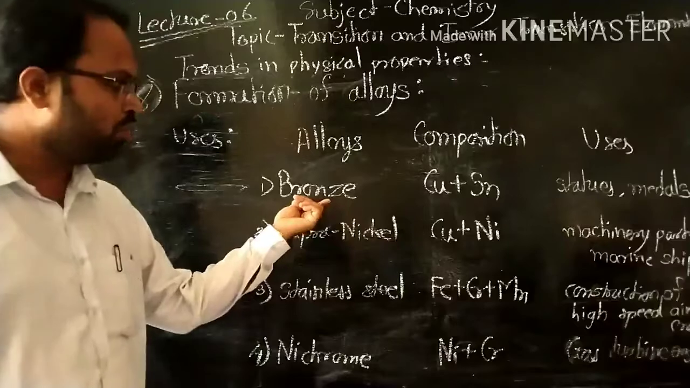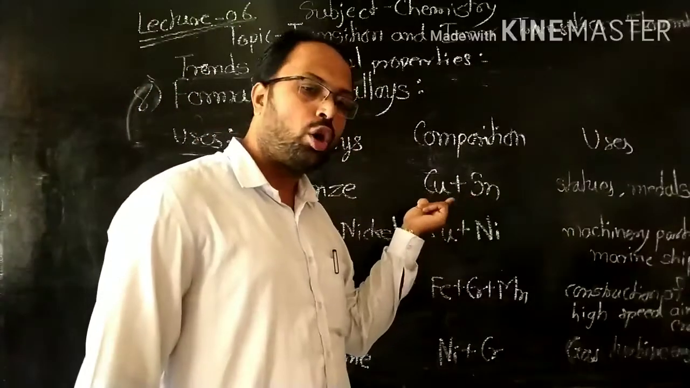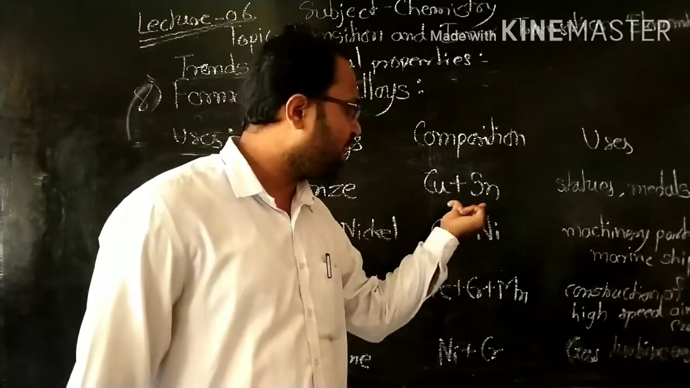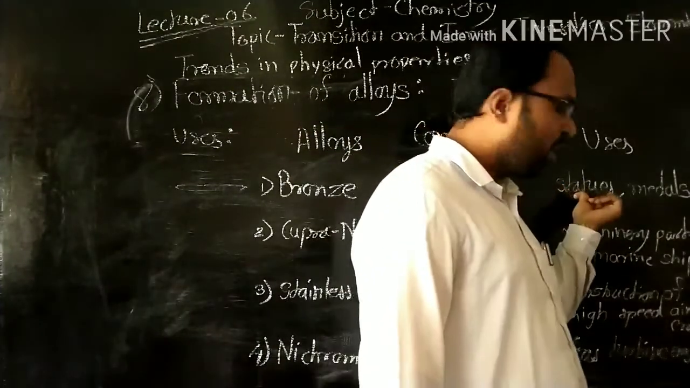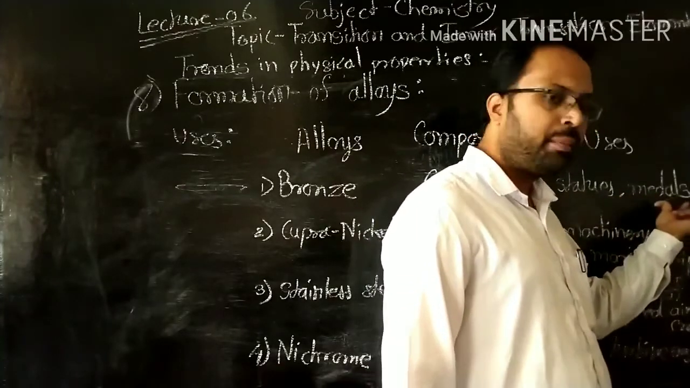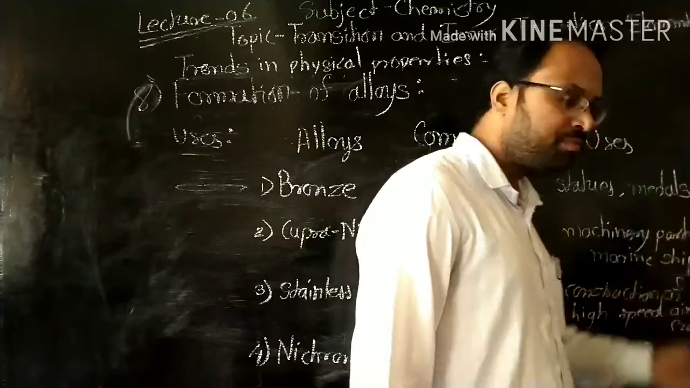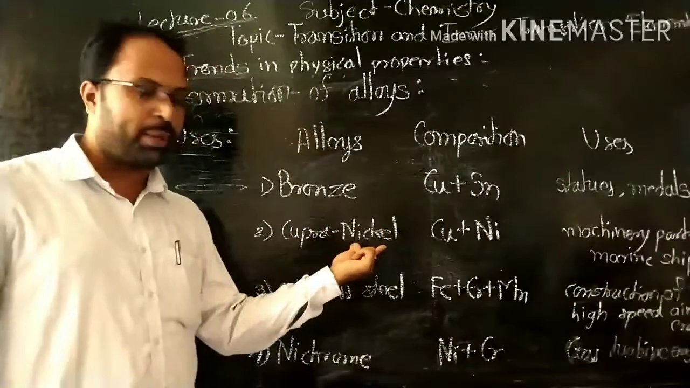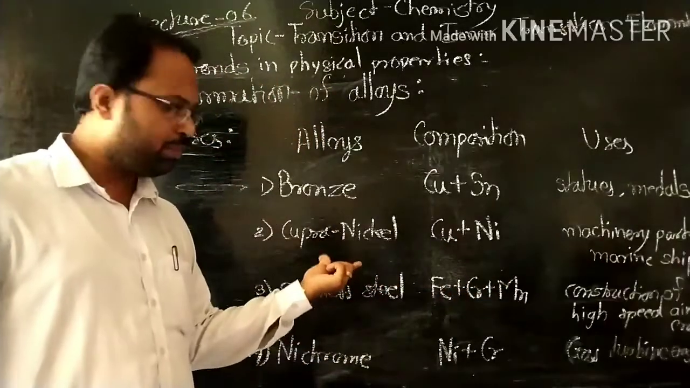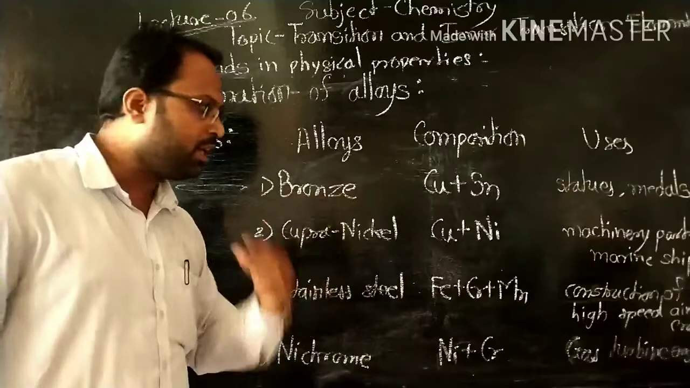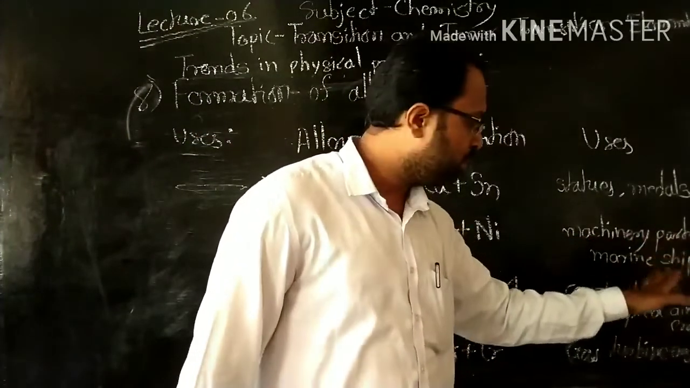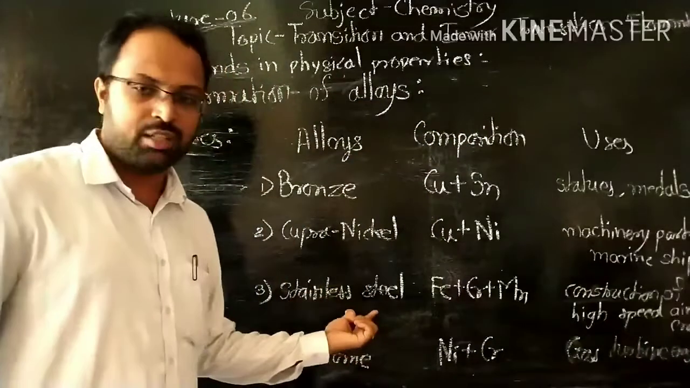The first is bronze with the composition of copper and tin, which is also termed a non-ferrous alloy, and it is used in making statues, bronze statues, and medals, bronze medals. Second is cupronickel. The composition is copper and nickel, because from the name, copper and nickel, and it is used in machinery parts in marine ships.